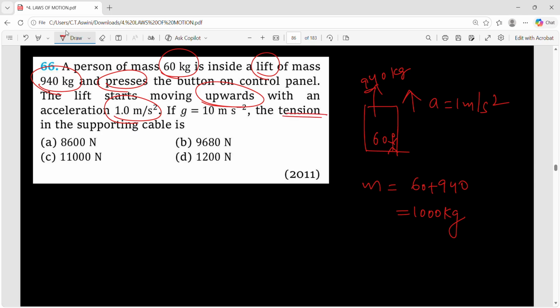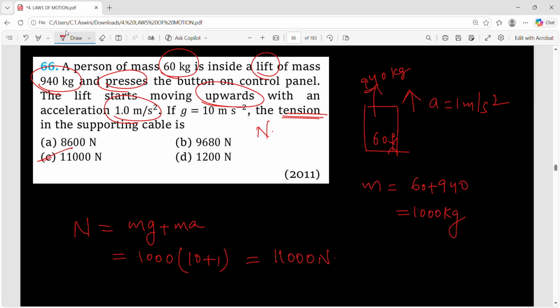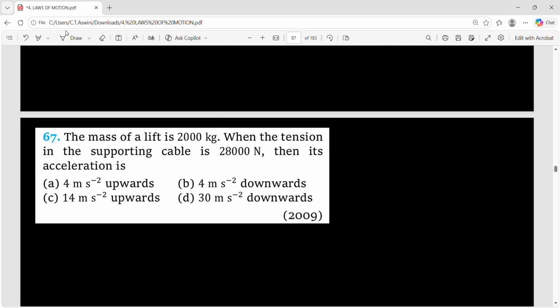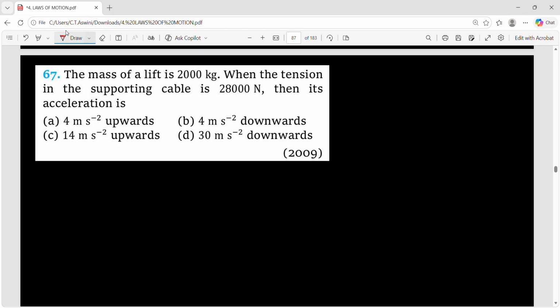Now the lift is moving upward. They are asking the tension in the cable. Tension is nothing but the normal reaction only. So what is the normal reaction when the lift is moving upward? It is mg plus ma. So take m common, which is 1000. g is 10, acceleration is 1. So it is 11 into 1000. This will be 11,000 newtons. Option C. Very simple. If you remember the formula, that is enough here.